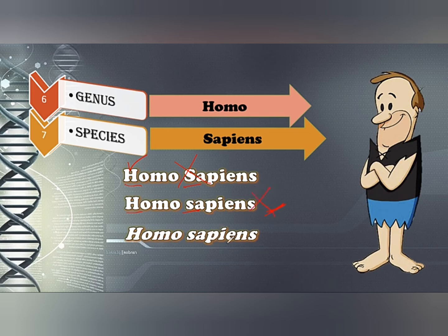Looking at the second example also, the H starts with a capital letter, the S starts with a small letter. No, it is wrong. Why? Because it is not underlined, neither is it in what? In italic form. And the third one, we have the capital H and the small s. What makes it right is that it is written in what? In italic form. So in the rules of writing binomial nomenclature, it is either written in italic form or underlined separately. So that is one of the rules of writing binomial nomenclature of living organisms.